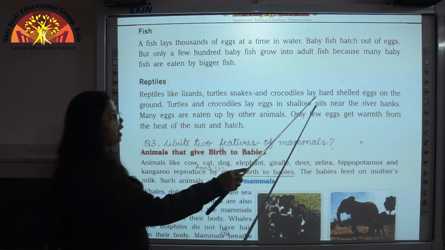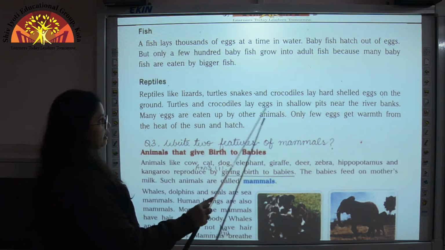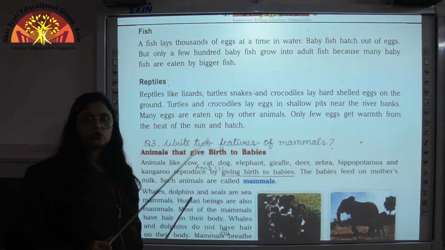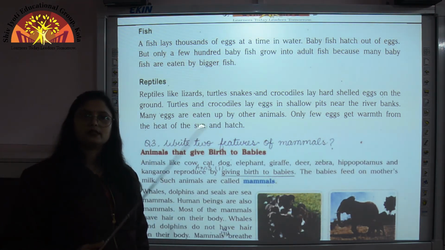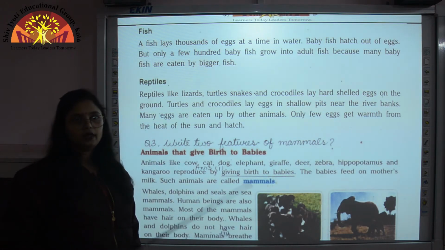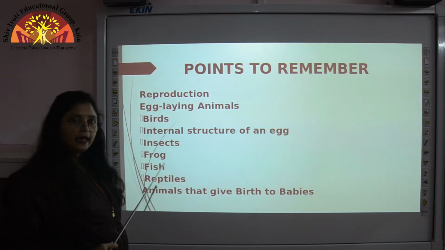So this hard shell gives protection to them. Turtles and crocodiles lay eggs in shallow pits near the river banks. So here also some of the eggs are eaten up by other animals, and some of them hatch out into new young ones. Okay. So children, these were the different egg laying animals.